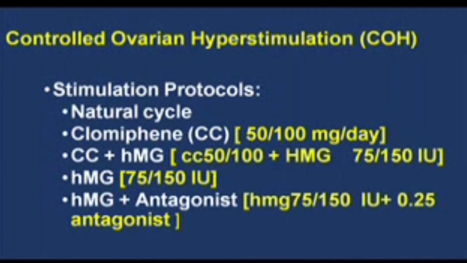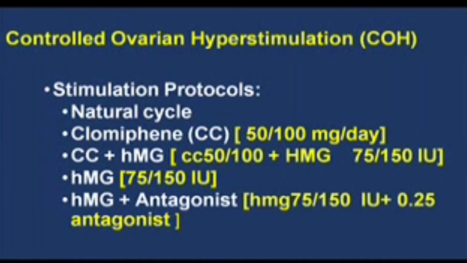You add antagonist in the dose of 0.25 when the lead follicle is around 14 mm. Once you add the antagonist, it also needs to be given on a daily basis along with the gonadotropin that you have chosen, and you can give it till your lead follicle is around 18 to 20 mm in diameter. Please note that once you're using an antagonist, keep at least a 12-hour gap between the last antagonist dose and your trigger injection.